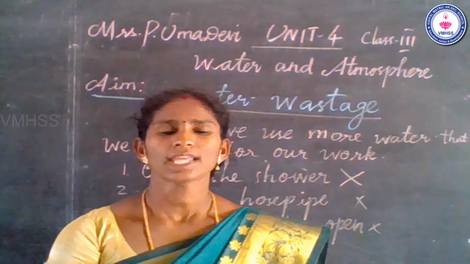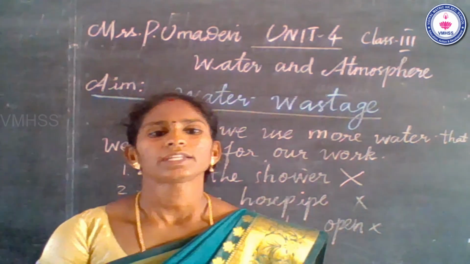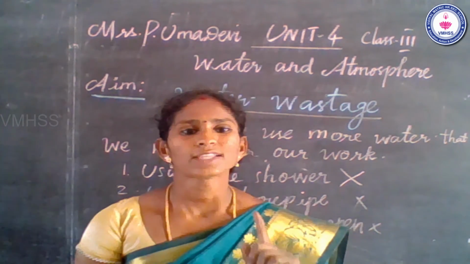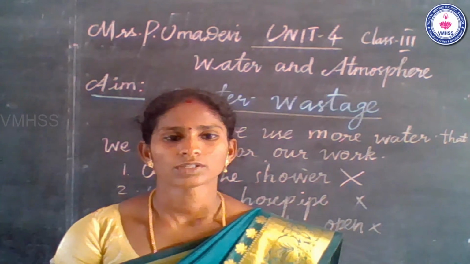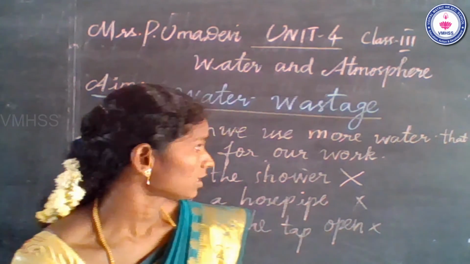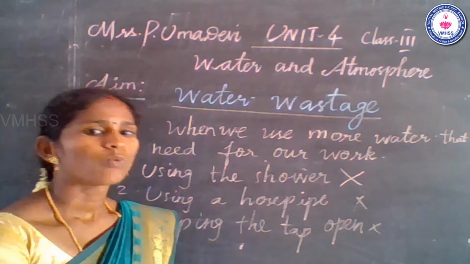Fresh water is only available on earth. There is only a small amount of water present. So please save water. Water is one of the natural resources, not a man-made resource. So you can avoid wasting water. Water wastage should be avoided totally. Otherwise, we can suffer from water shortage.